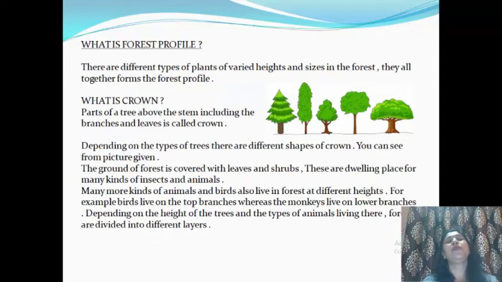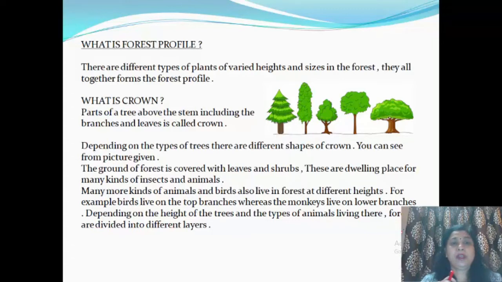Now, what is forest profile? Profile means, you all have a profile in your classes. Every year a profile is maintained. That means which students are studying in the class and what are their habits and activities participated in. In the same way, forest also has a profile.